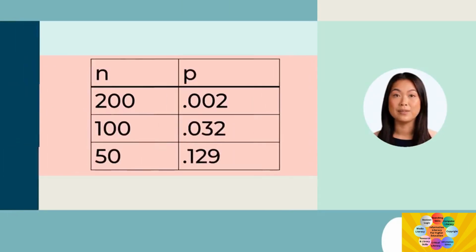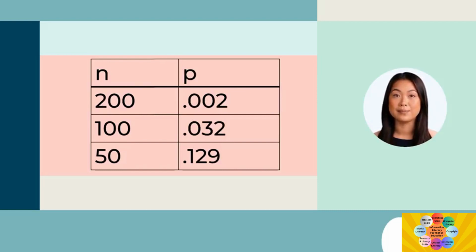You can see here that with the same difference between the means of 0.75 inches and identical variance in the population, the p-value is 0.032 for our sample of 100 players. In contrast, it would have been about 0.002 for a sample of 200 and about 0.129 for a sample of 50. Again, the p-value does depend on the size of the difference between the means, but it also depends on sample size and the variance of the population.